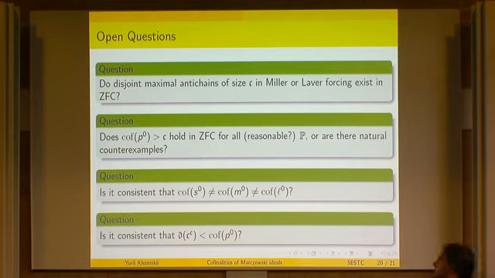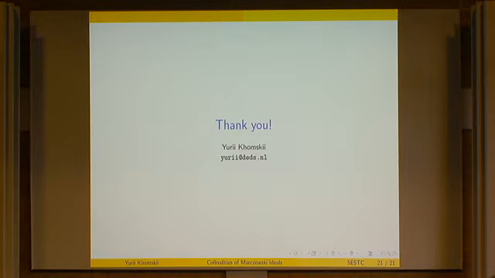Then this question: can the cofinality numbers be different, and can the cofinality numbers be larger than the dominating numbers? So you see there are still plenty of questions, so I hope we work on them, and maybe we're successful with some of them. Okay, that's all. Thank you.